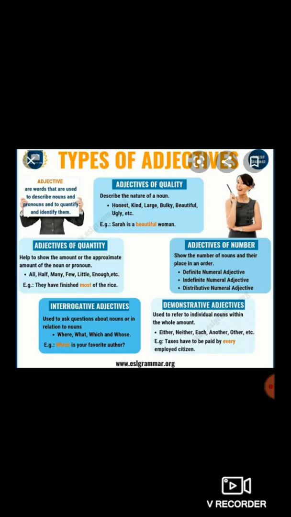So dear students, let's study these adjectives one by one. First, we'll study adjectives of quality. Adjectives of quality describe the nature of a noun. I repeat, adjectives of quality describe the nature of a noun. For example, Sarah is a beautiful woman.